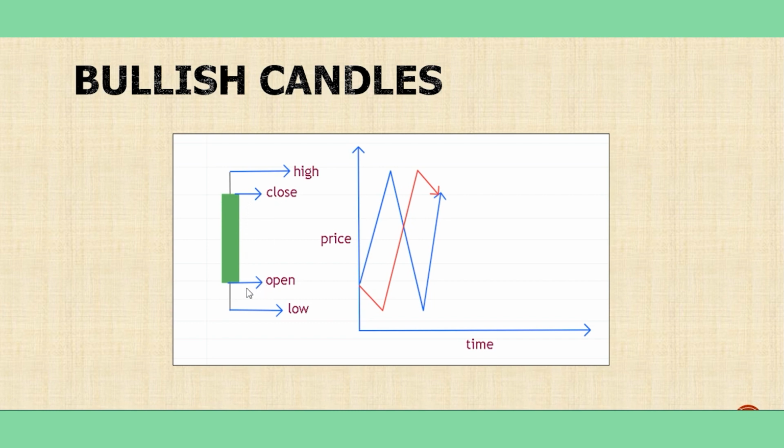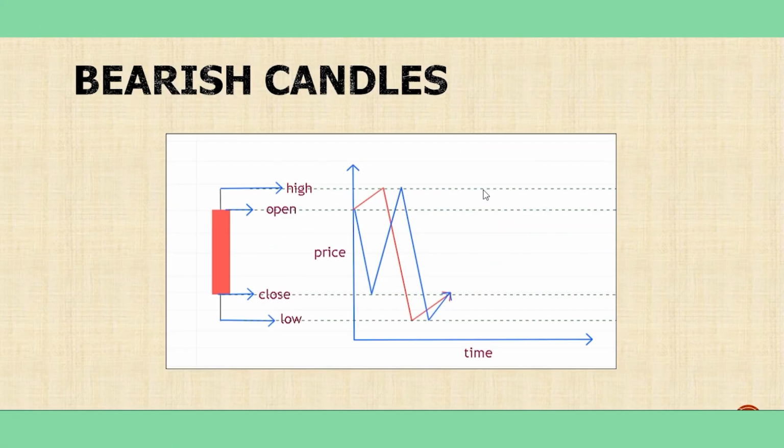If the close is higher than open, the candle is bullish and the candle is green. And high and low are prices that we reached during these 5 minutes, but they are outside the range between open and close. So we have high, low, open, close. Or in another scenario, we start again from this open price, go down, go all the way up to this high, and close at this price at the end of these 5 minutes. And the opposite candle is the bearish candle.